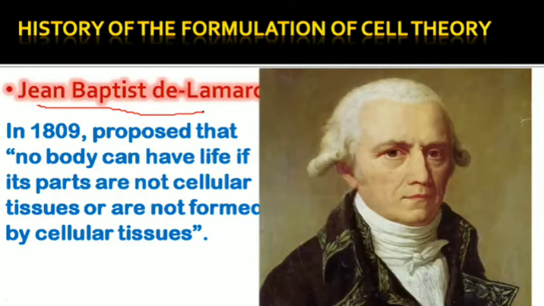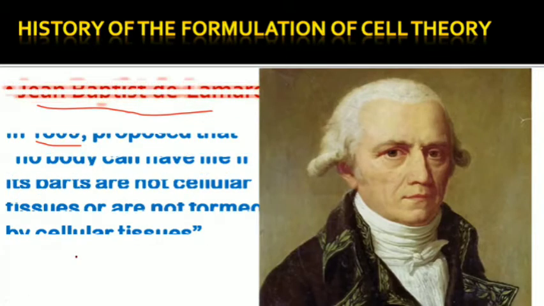Another very important discovery goes to Jean-Baptiste de Lamarck. He was also a naturalist, and in 1809 he proposed that nobody can have life if its parts are not cellular tissues, because by then the cells had been discovered. He was observing some more details about that. He said that if organisms do not have cellular tissues or cells, they cannot be living organisms.